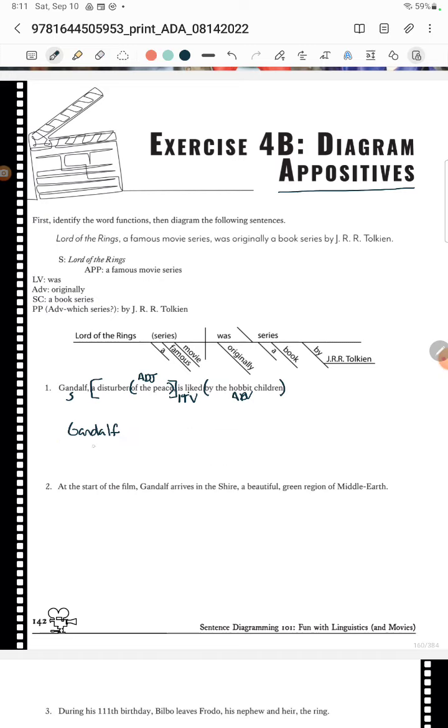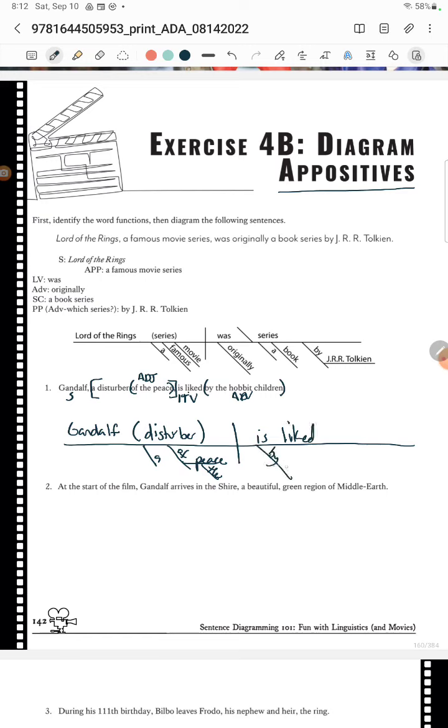All right, so we know that we're going to have Gandalf, and we know that he is a disturber, and he's a disturber of the peace. All right, and then he is liked. And then how is he liked? He's liked by the children. And they are the children, and they are Hobbit children. And that goes under the verb because it's an adverb. Adverbs go under the verb.